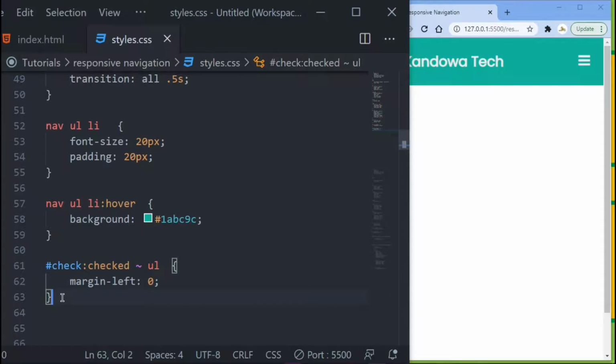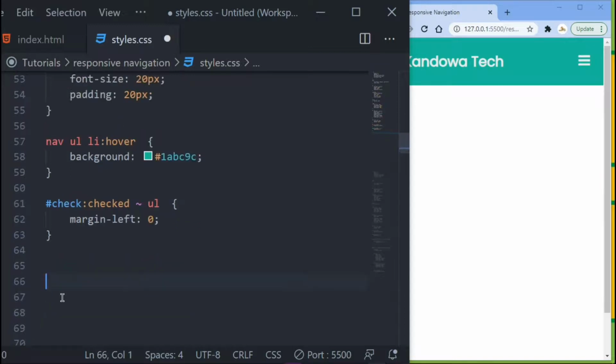Alright, so now to move on to that, what we have to do is just create a media query for our desktop. Right, again, let me say that again. To work on a desktop version, all we have to do is just create a media query for our desktop version. Right, so I want us to come down here and then just create a media query.